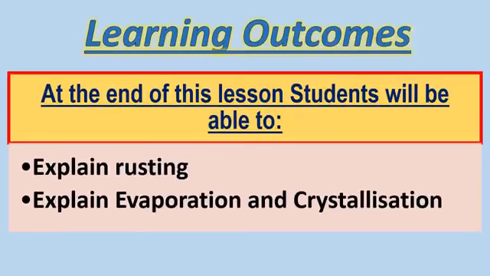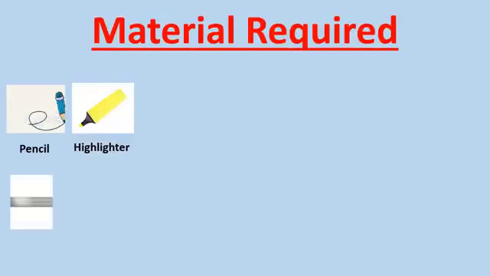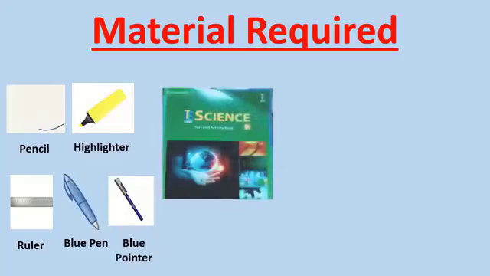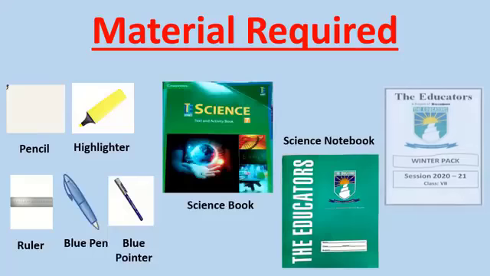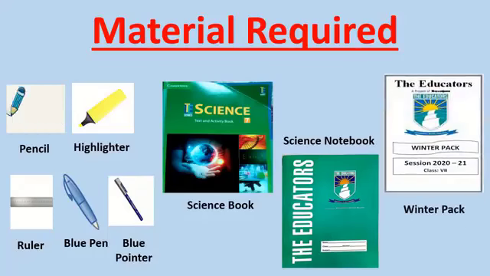Learning outcomes. At the end of this lesson, students will be able to explain rusting and also explain evaporation and crystallization. The materials required for this lesson are lead pencil, highlighter, ruler, blue pen, blue pointer along with your science book, your science notebook, and you will also need a winter pack that has been provided by the educators.